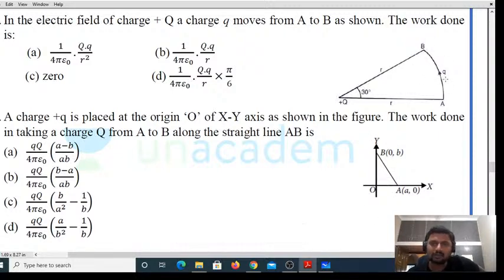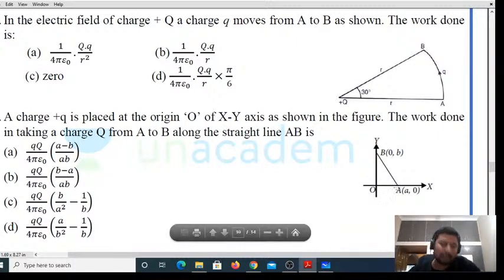Earlier it was a motion in 1 dimension, where we considered R, but here it is not like that, right? You are moving from A to B, that is in 2 dimensions. Now how to get that? Let us see. What is the potential at A?